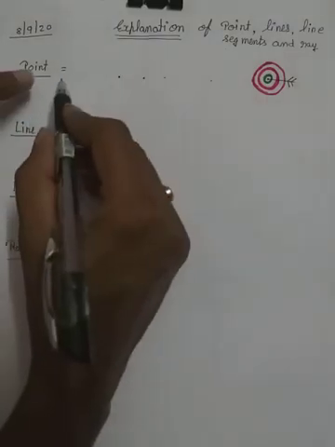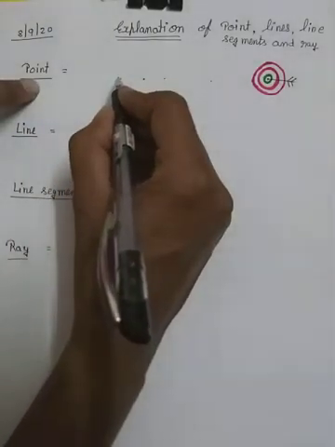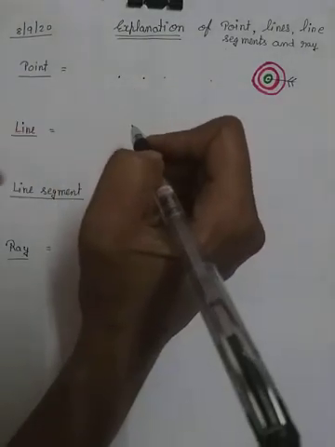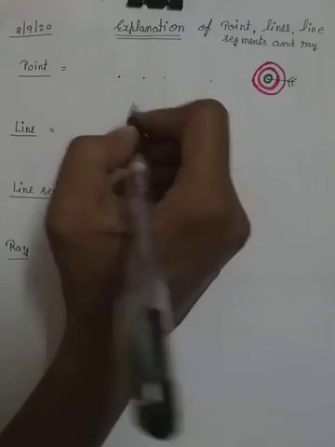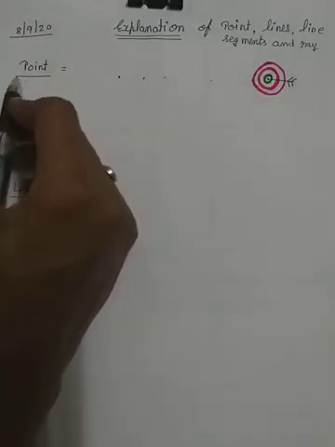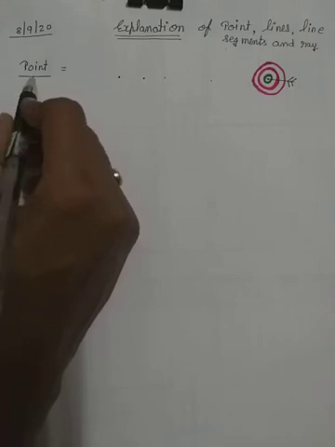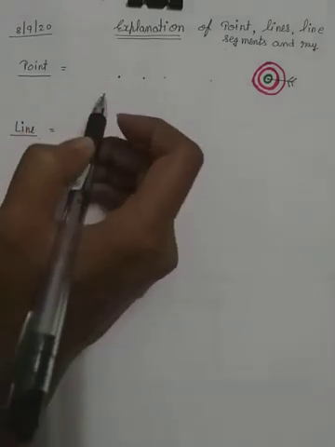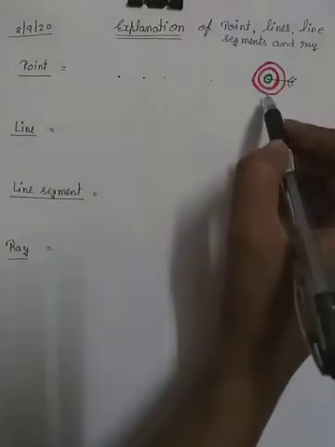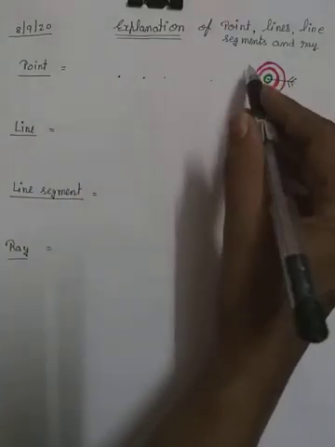So, a point tells us the exact location or position of any object. Point tells us the exact, that means fixed, location or position of an object. For example, we have bull's eyes. This is a game.